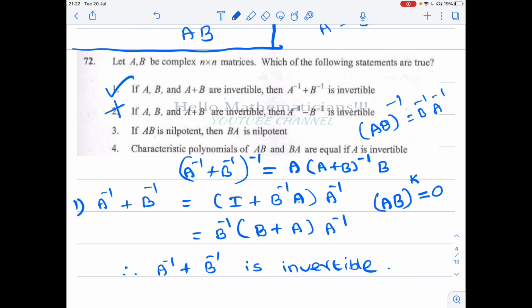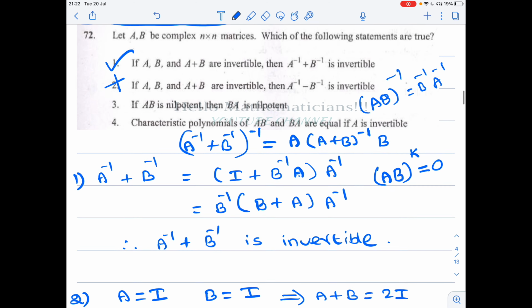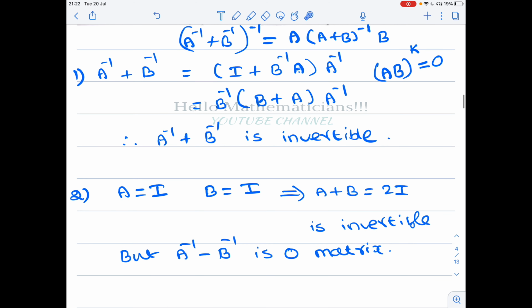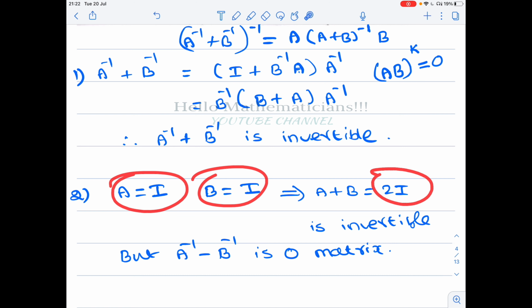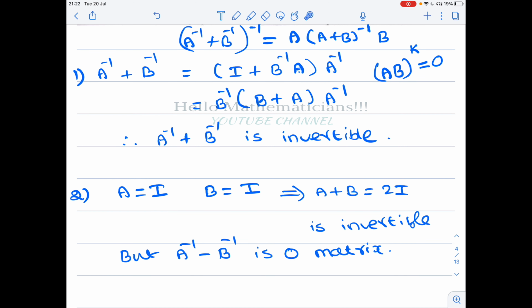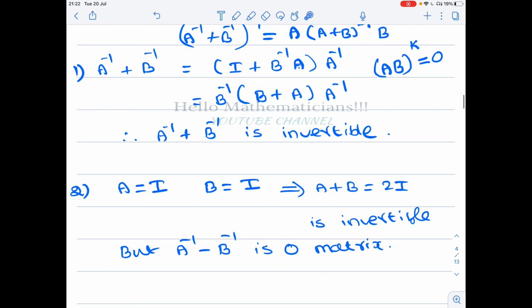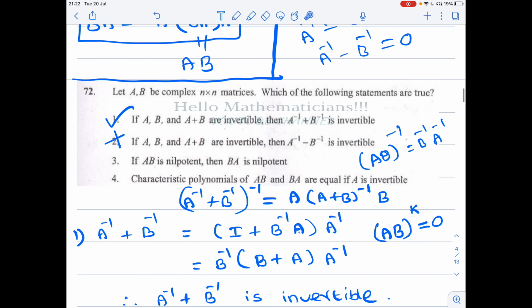You can pause this video and try to come up with some nice examples. Maybe I'll give you a couple of seconds. If you find the examples, it's very good. So always look for some simple example. You take A to be the identity matrix, B to be the identity matrix, then A plus B is 2 times identity. A is invertible, B is invertible, A plus B is also invertible, since it is a non-zero scalar matrix. Now A inverse is the identity matrix, B inverse is also the identity matrix, so A inverse minus B inverse is the zero matrix, which is not invertible. Therefore, option B is wrong.